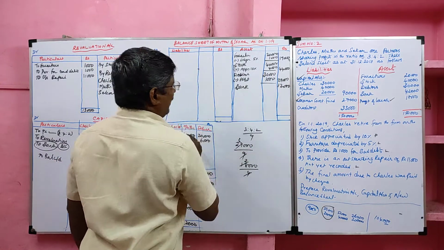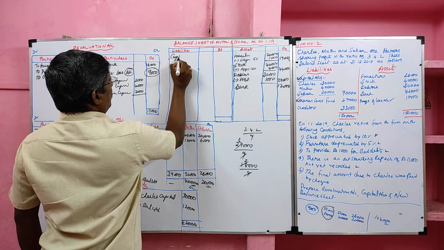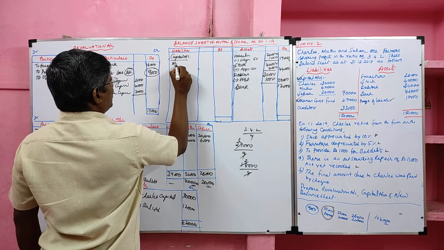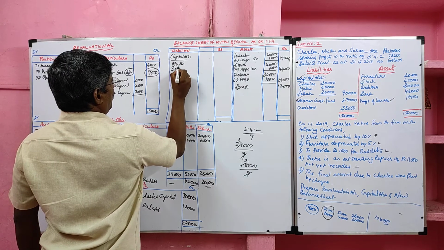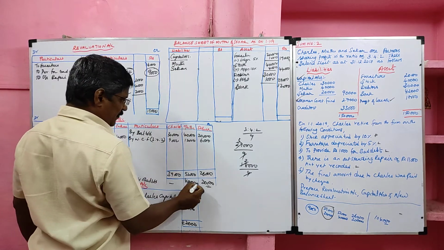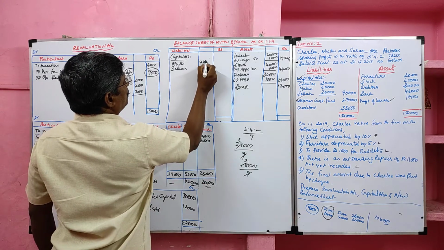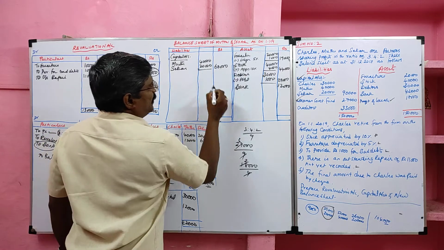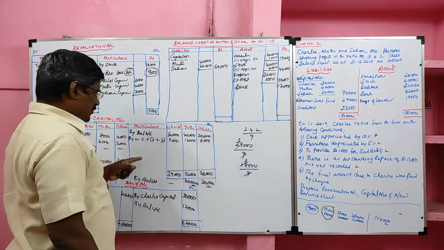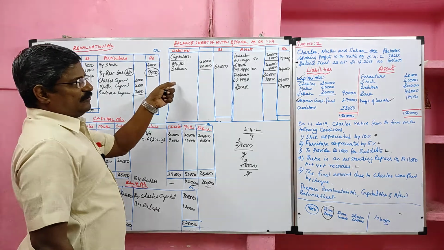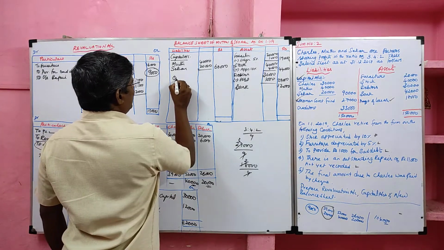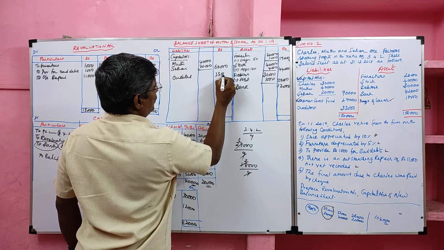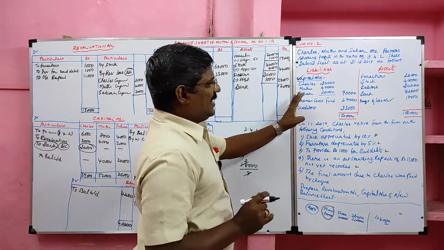Then move to the liability side. Capital of continuing partner we supposed to write, namely Muthu and Sekhar. Muthu capital, Sekhar capital. Just now we ascertained 40,000 and 20,000. Then workman compensation fund transferred to the partner's capital account. It will not come to the balance sheet. Then creditors, 33,000.